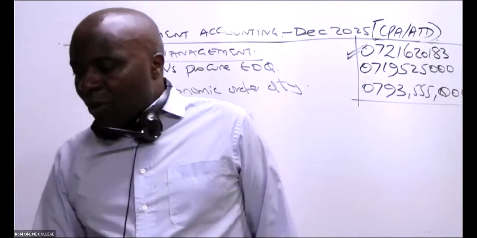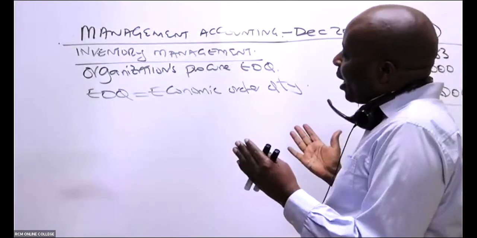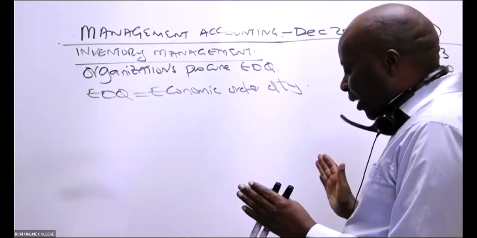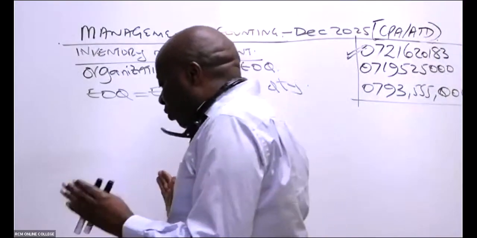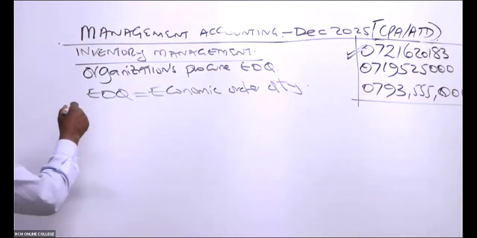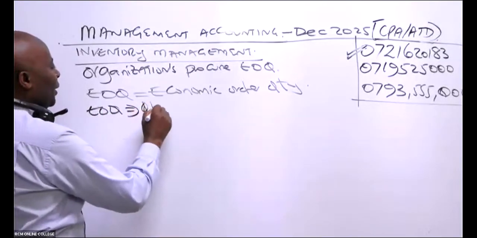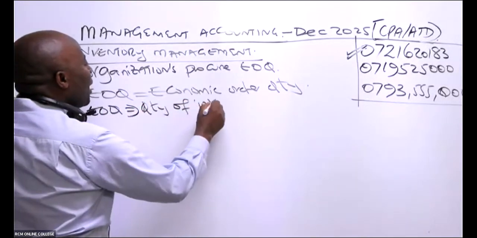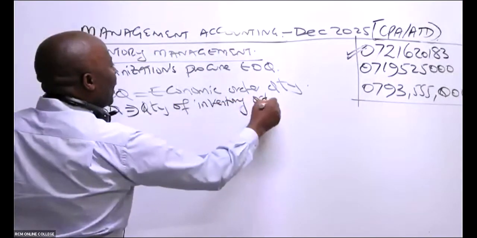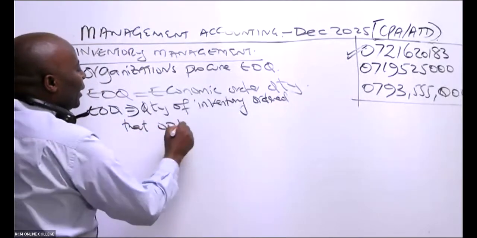So then EOQ is that quantity of inventory ordered that optimizes inventory cost. When ordered, inventory costs are normally minimized.